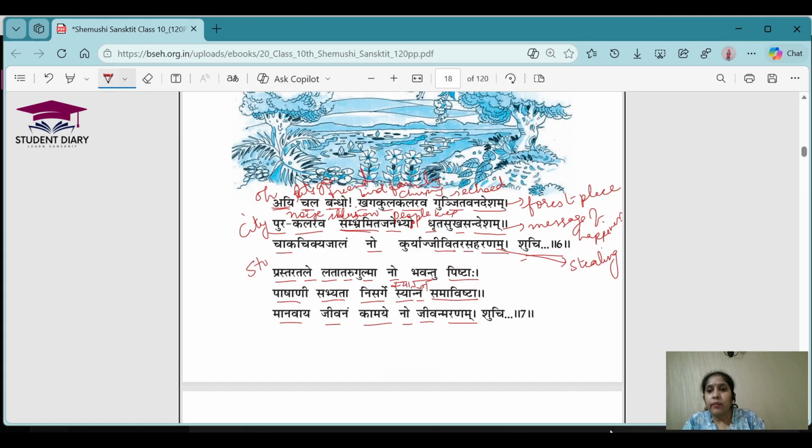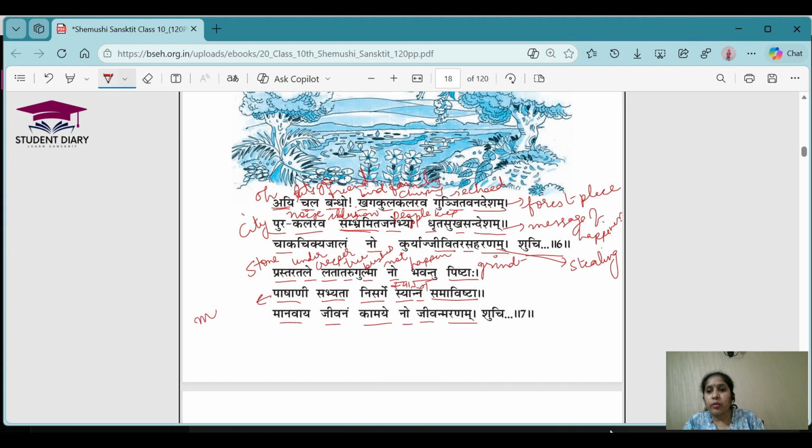Prastar means stone. Tale means under. Lata means the creeper. Taru means tree. Gulma means bush or bushes basically. Na means not. Bhavantu means happen basically. Pishtaha means grind.